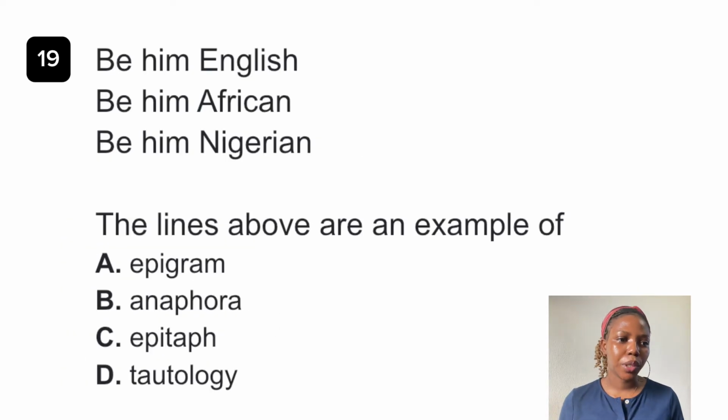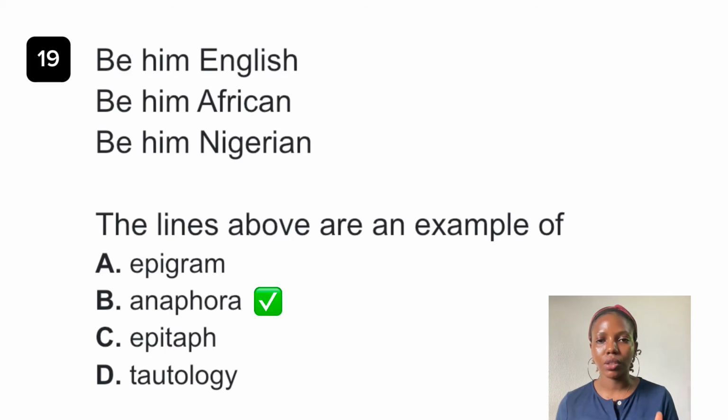Question 19. So being English, being African, being Nigerian, the lines above are an example of dash. The answer to this question is anaphora. Anaphora, option B, is the final answer to this question because anaphora is the repetition of similar words or phrase in successive lines. Okay, you can see being is a phrase that is repeated in line 1, line 2, and